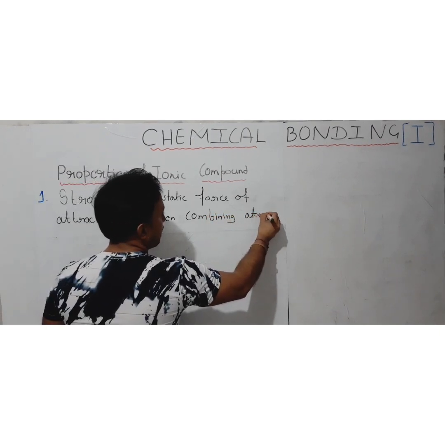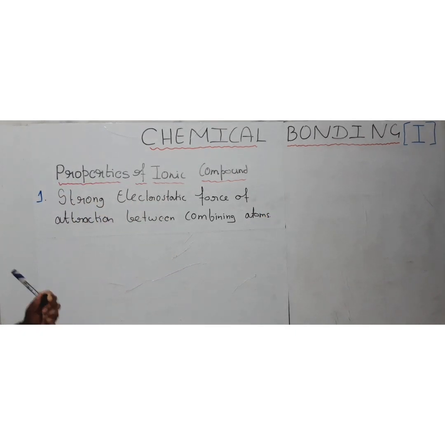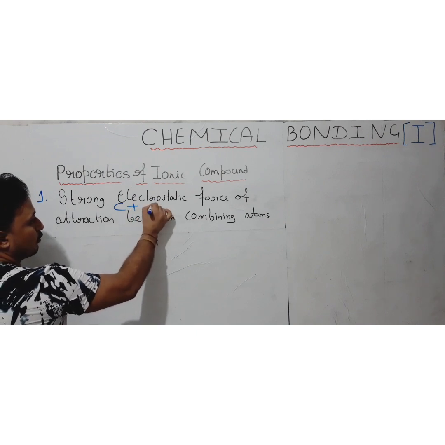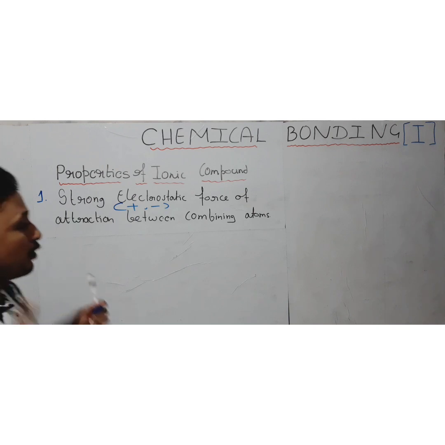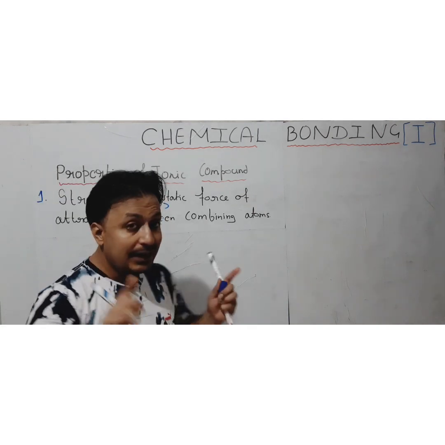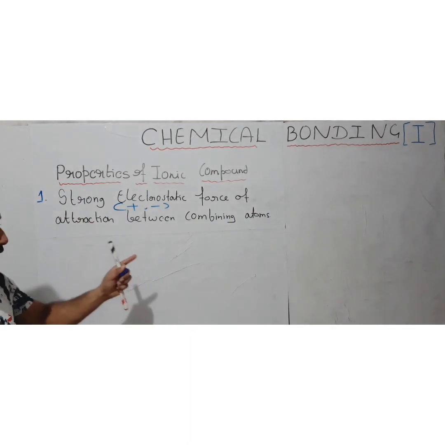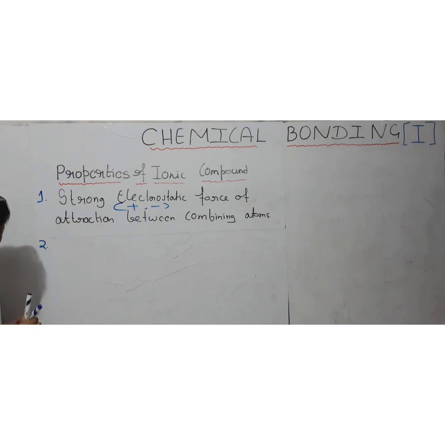Whatever atoms participate during the formation of the ionic compound will have a strong electrostatic force of attraction. Why is there an electrostatic force of attraction? Because of the positive and negative charges, that is the cation and anion, which are formed. Because of that cation and anion, a strong electrostatic force of attraction exists between them, and that results in the formation of a type of compound which, as our second property, are generally solid in state.